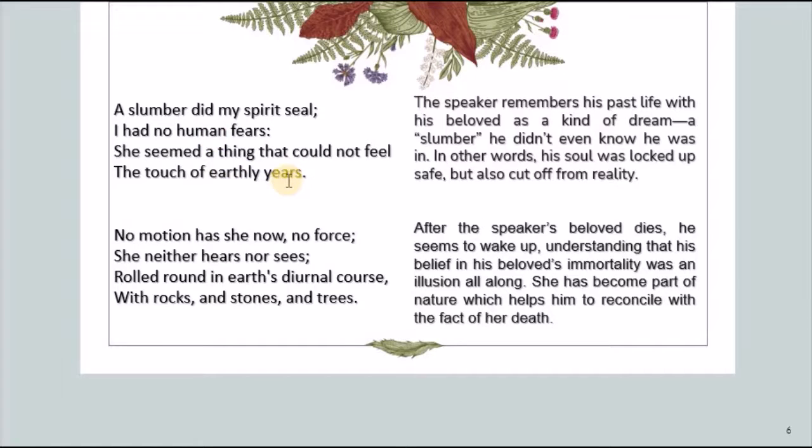What is this thing that he couldn't realize? Again, Lucy's mortality. Because she was very dear to him and because he was in love with her, he couldn't recognize or realize that she's going to be influenced by earthly years. Time passes, and all creatures, including human beings, are going to be influenced by the passage of time.